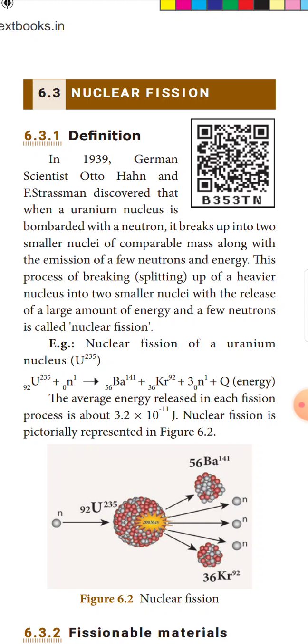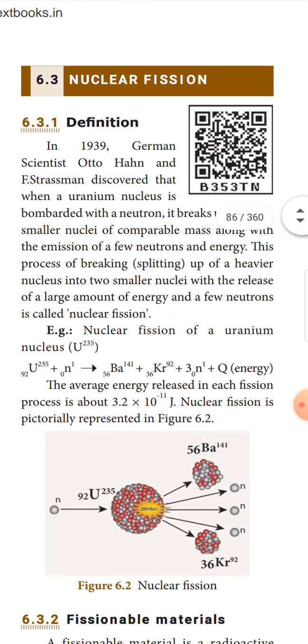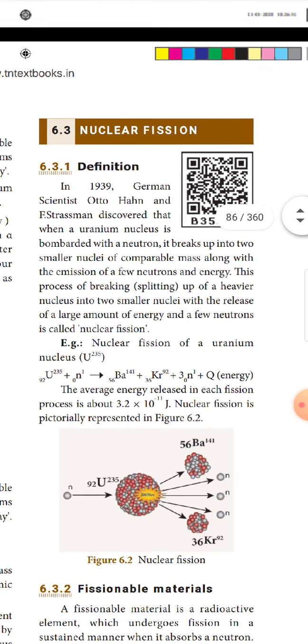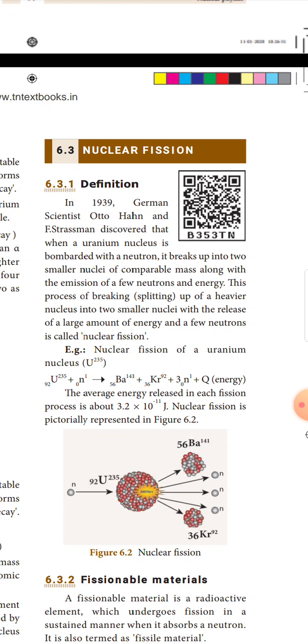For example, nuclear fission of a uranium nucleus, U-235. The average energy released in each fission process is about 3.2 into 10 power minus 11 joule. Nuclear fission is pictorially represented in figure 6.2. So nuclear fission of uranium U-235 is the example for nuclear fission.